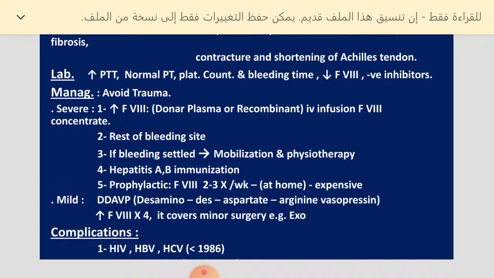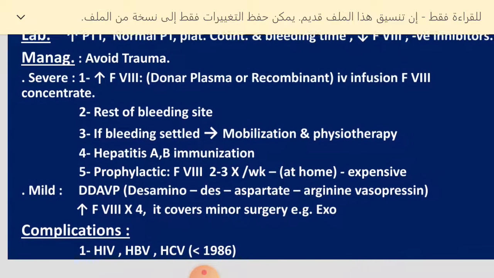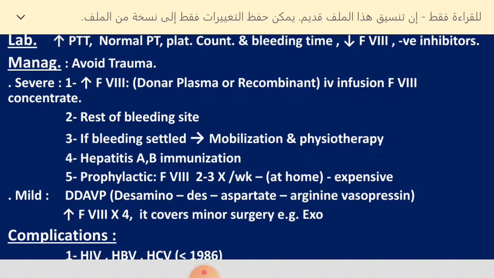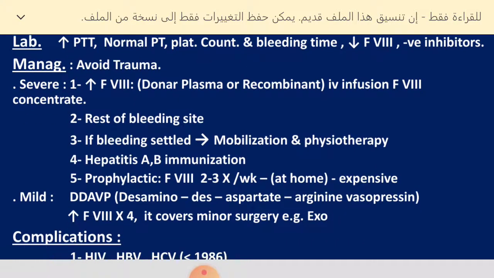So how do we treat this patient? Definitely these patients should avoid trauma, and especially in the severe type, they may go to prophylaxis. As a treatment in the severe type, usually these patients are replaced by factor 8, which is either derived from donor plasma or recombinant factor 8, given by IV infusion twice daily.